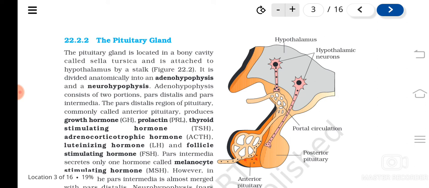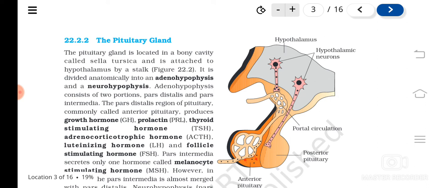I told you the pituitary gland is divided anatomically into two parts: adenohypophysis and neurohypophysis. The adenohypophysis consists of pars distalis and pars intermedia.